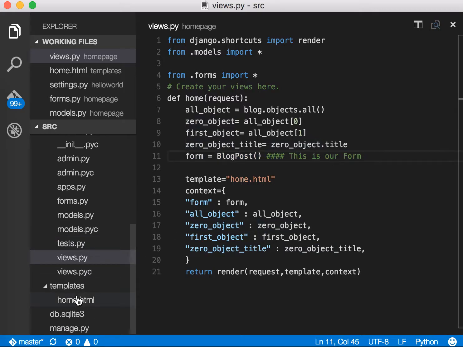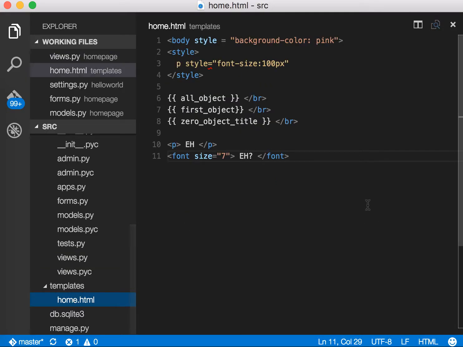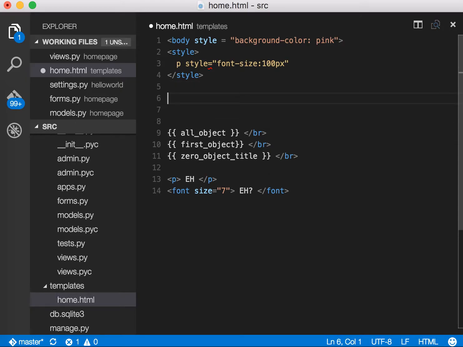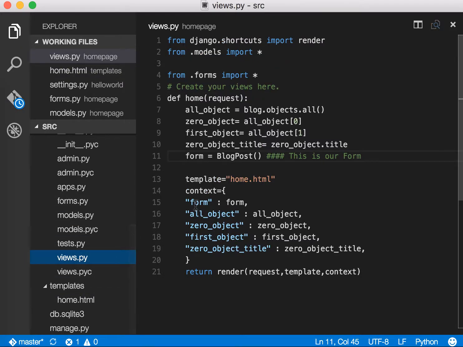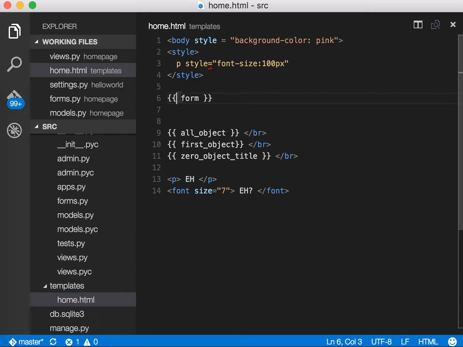Okay, now let's go to our templates and go to home.html. Okay, so here at the top, I'm going to put it at the top. Using a mustache format, I'm going to say form because that's what we named here. So the reason why we say form is because of this, not this. So this is the important thing. Okay, so in the mustache format, I'm going to say form.